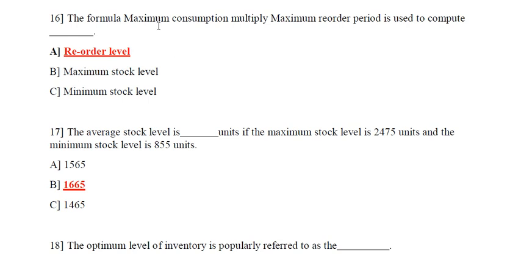Next, the formula maximum consumption multiplied by maximum reorder period is used to compute dash. The correct answer is reorder level. So the formula maximum consumption multiplied by maximum reorder period is used to compute reorder level.